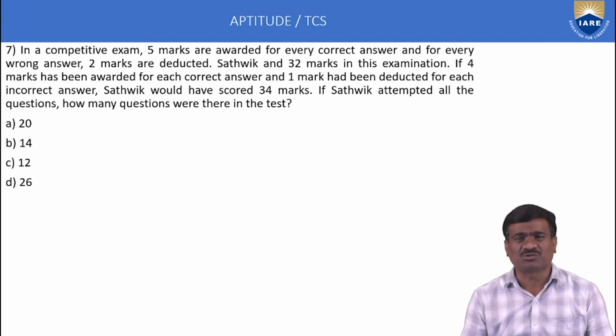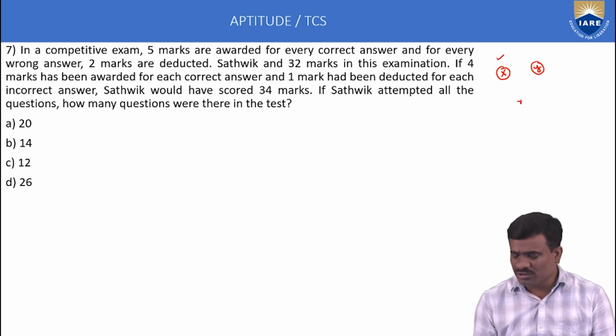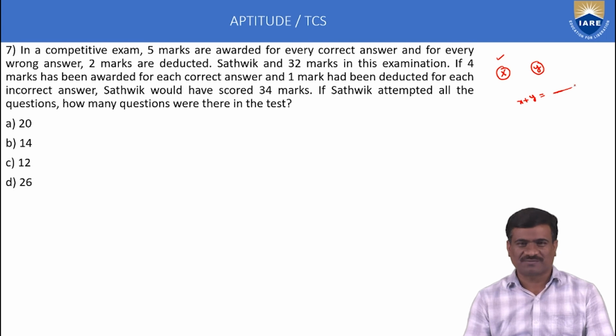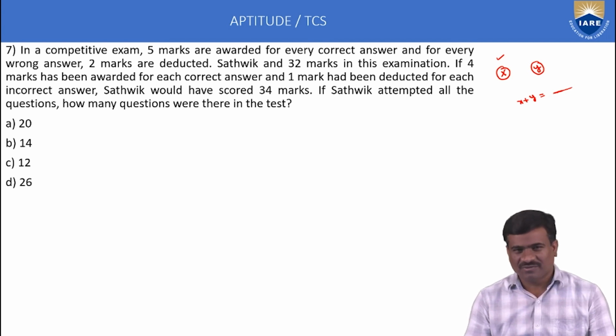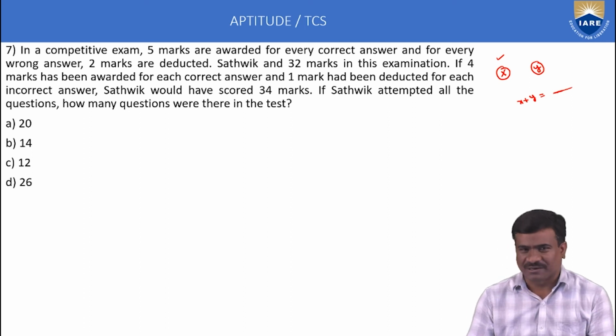This is a general simplification question. Consider total correct answers X and total wrong answers Y. Correct answers plus wrong answers is equal to the total number of questions. Correct means plus operator, wrong means minus operator.